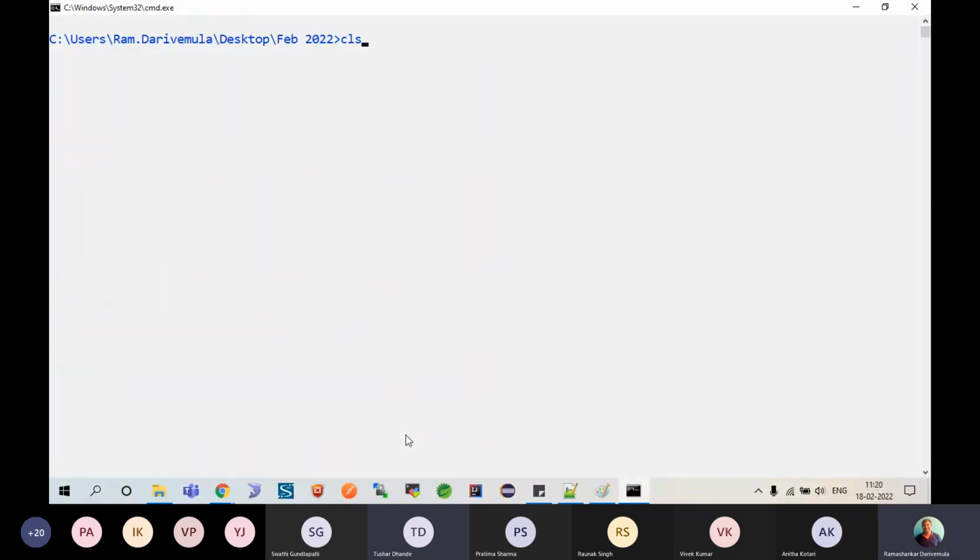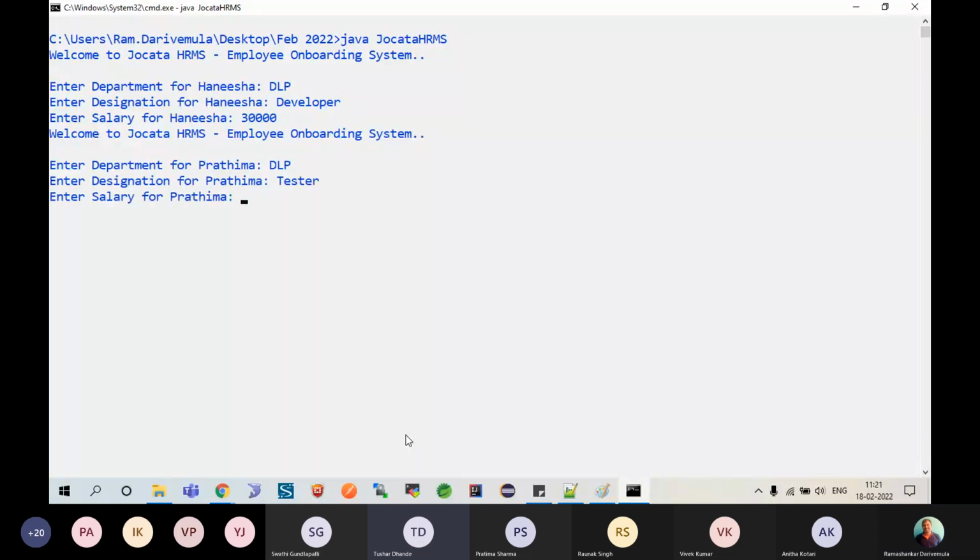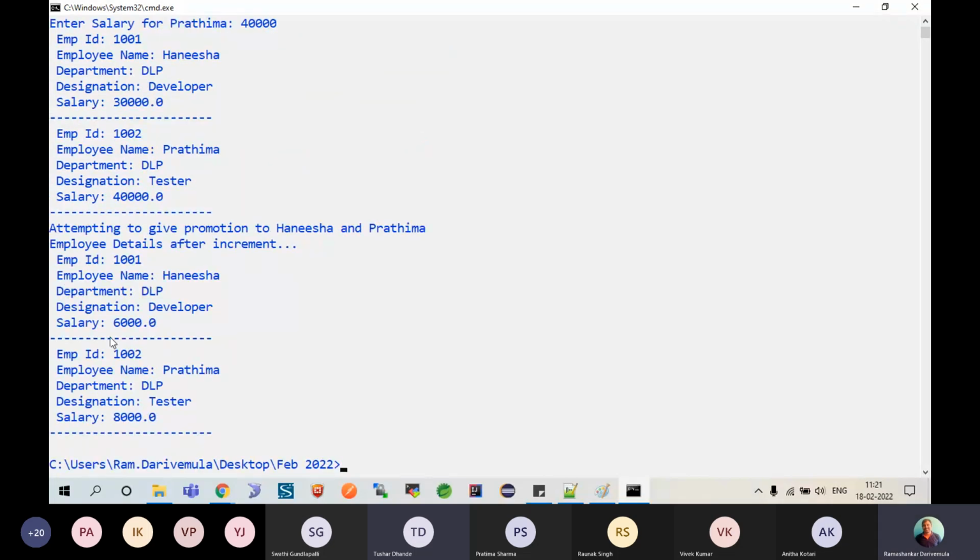Now I'll try to run this fellow. Okay. LP, developer, 30,000. Pratima DLP, tester, say 40,000. Yes, what happened? I set the salary equal to 8,000, salary equal to 6,000. That is a logical error.